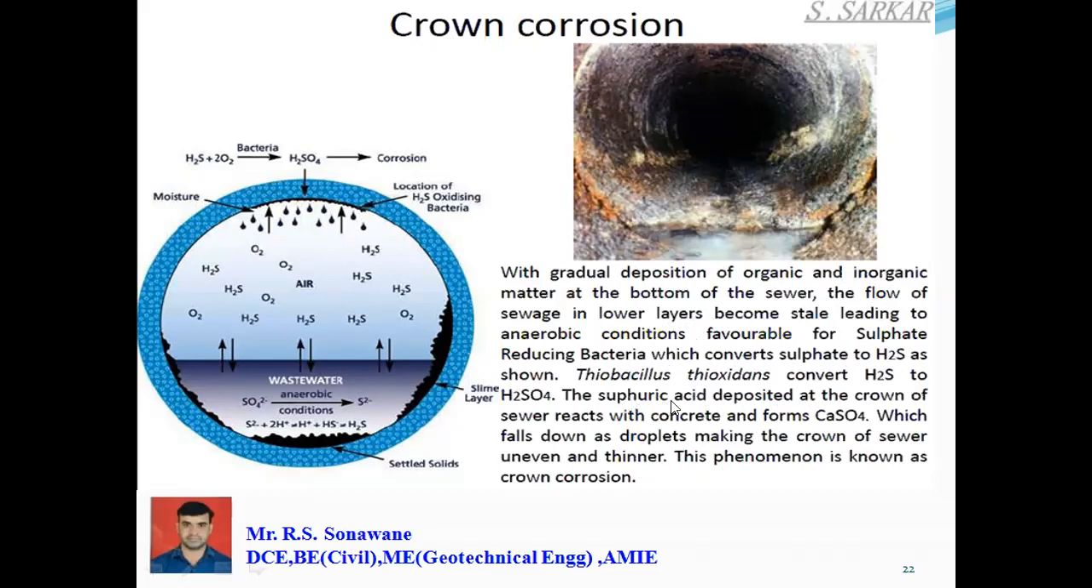The sulfuric acid is deposited at the crown. So it can be seen here, sulfuric acid can be deposited here, and reacts with concrete to form CaSO4. So you know that calcium hydroxide, which is already available in the concrete, reacts with what? That is sulfuric acid, which falls down as droplets, making the crown of the sewer uneven and thinner. This phenomenon is known as what? Crown corrosion. It's a very simple phenomenon, crown corrosion.